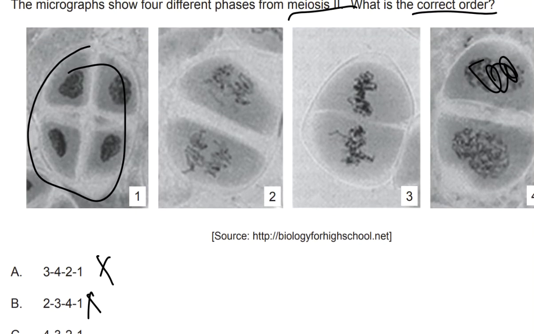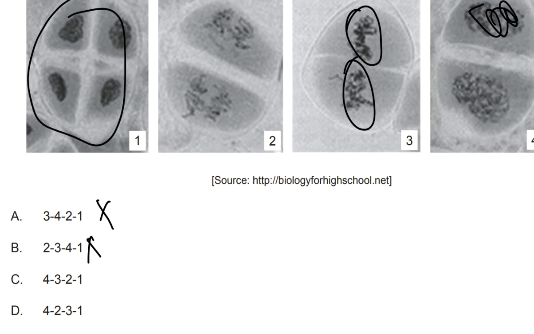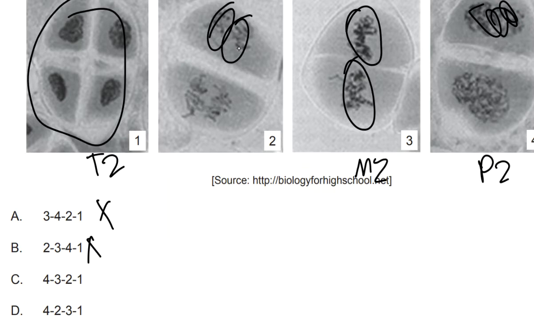So looking here, we see 3 is sort of like a metaphase 2 stage where it's aligned along the equator of the cell. So because of that, I'm going to pick C as metaphase 2. So let's just order these. So I'm going to say this is telophase 2, this is prophase 2, this is metaphase 2. And accordingly, we have the chromosomes being pulled apart here.